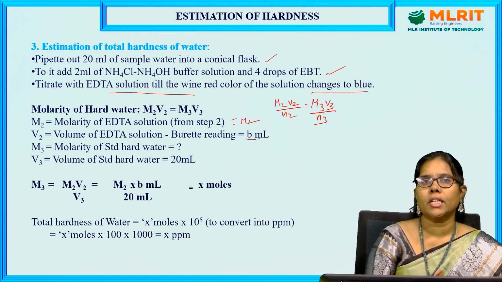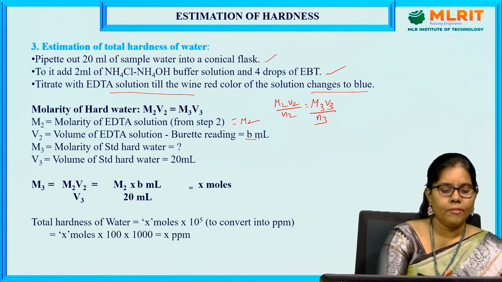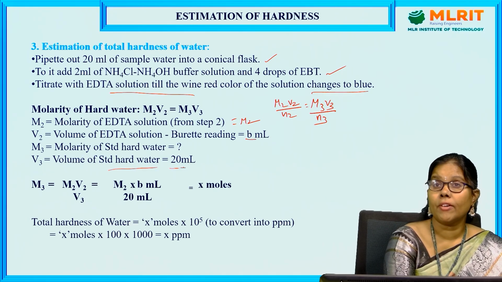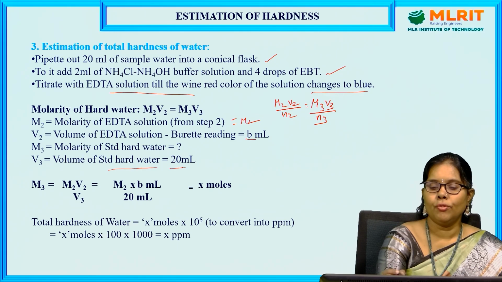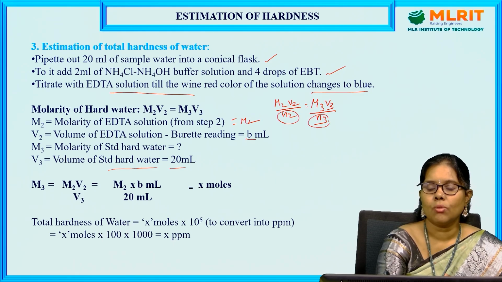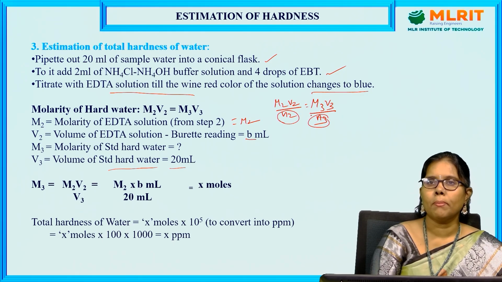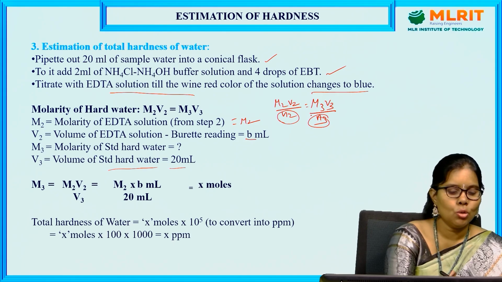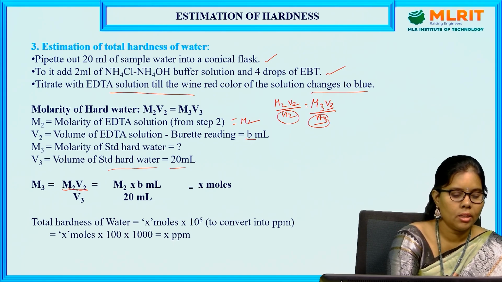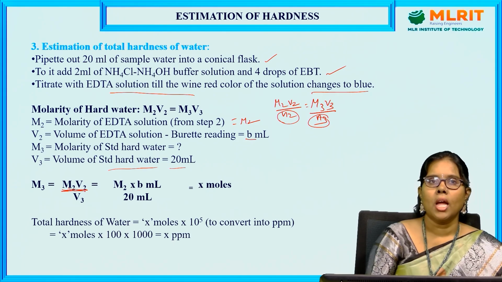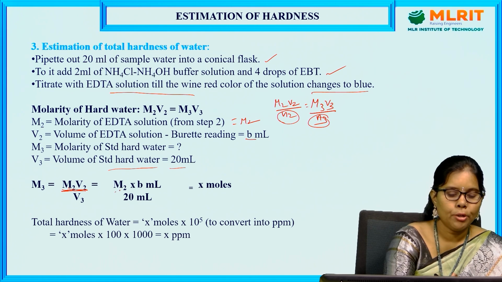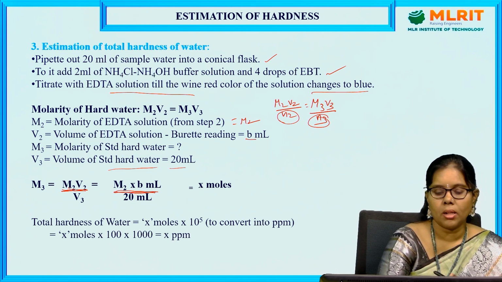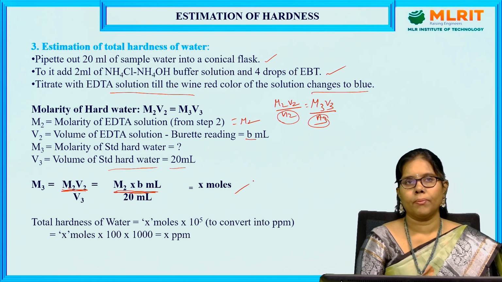M3 is the molarity of the sample hard water, which we have to find out. V3 is the volume of hard water taken, 20 ml. N2 and N3 are 1, the moles of EDTA and of calcium and magnesium in the reaction. Therefore M3 is equal to M2 into B ml divided by 20 ml. So you get X moles.